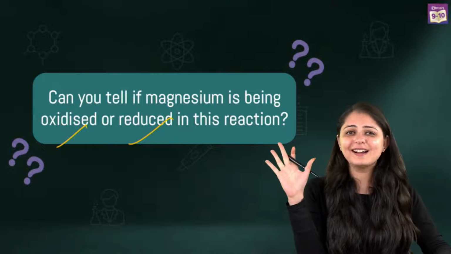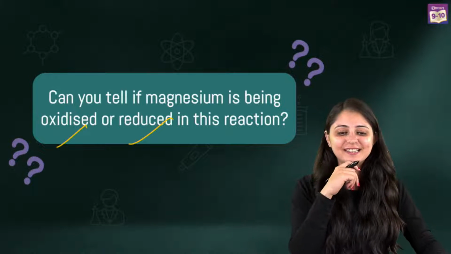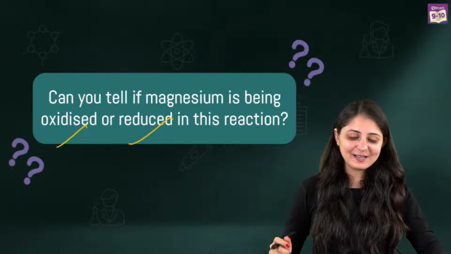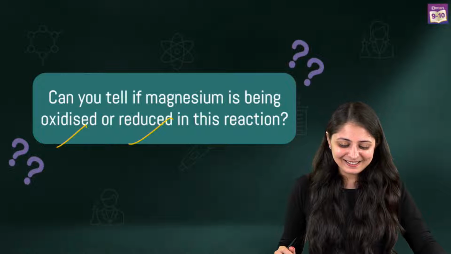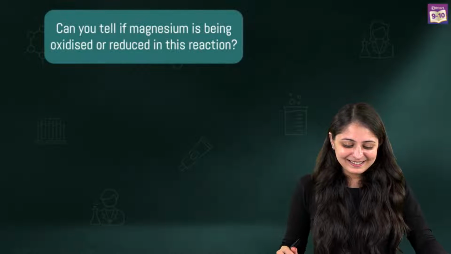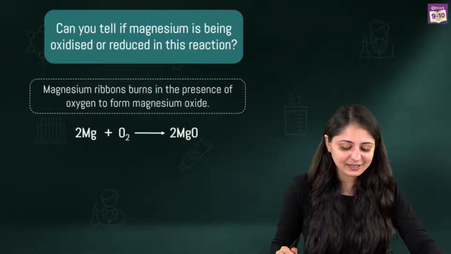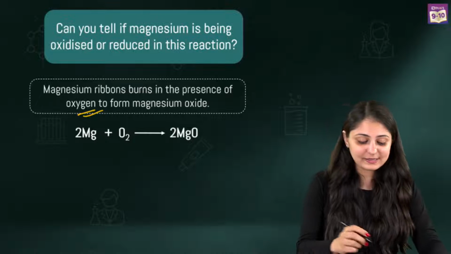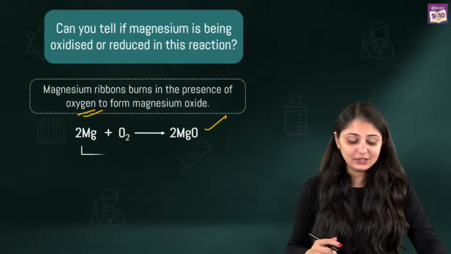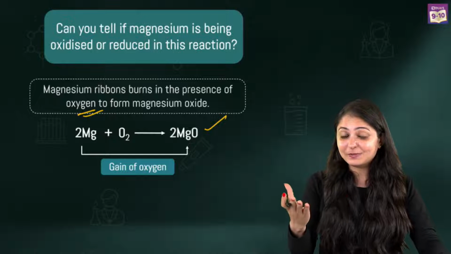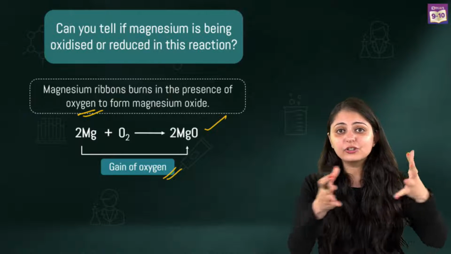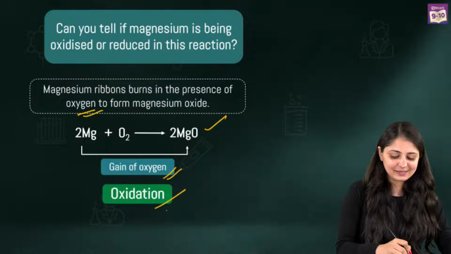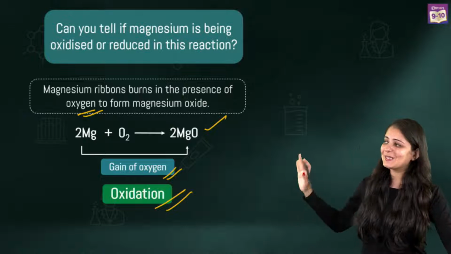Vanilla gave the answer quickly. Now I can see a lot of you are mentioning the correct answer. Everybody is saying oxidized, oxidized, oxidized. Correct. Yes, you people are absolutely right. So magnesium ribbon is burning in the presence of oxygen to form magnesium oxide. This is the equation for the same, and clearly you can see that magnesium is gaining oxygen. Addition of oxygen is taking place. So without a shadow of doubt, as you people are mentioning, the process is oxidation. Okay, this you could answer.